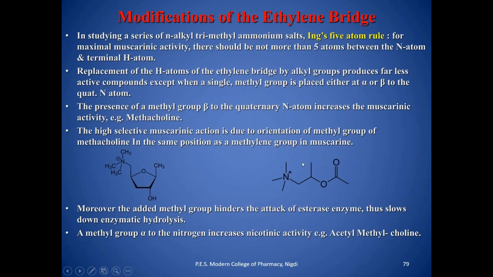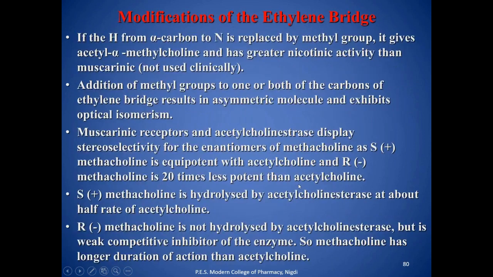Means if you change the position, a chiral center is generated, and this chiral center affects your activity.